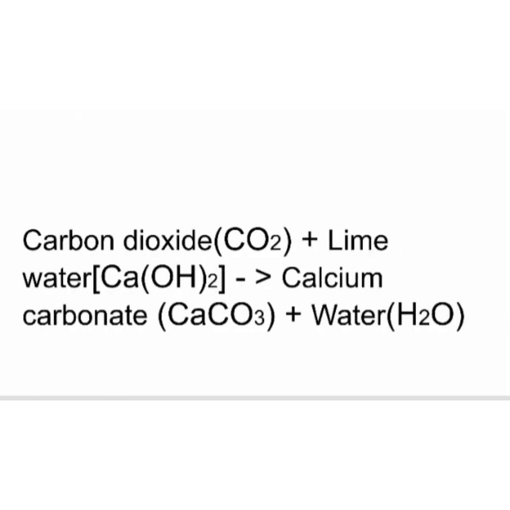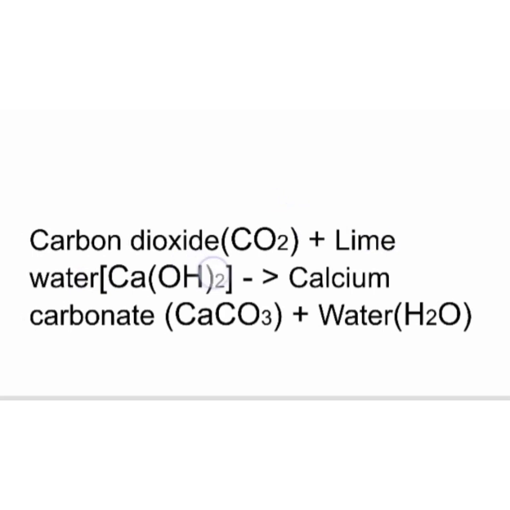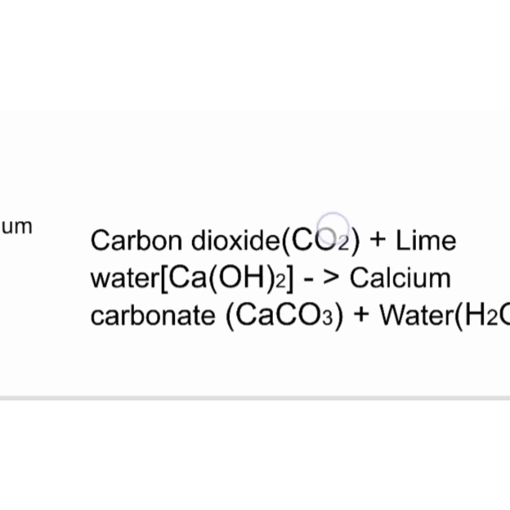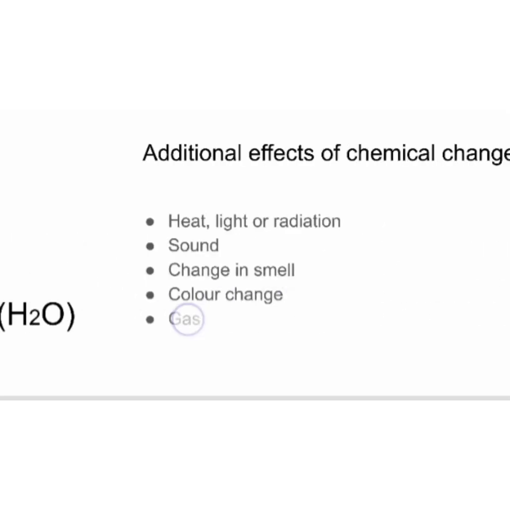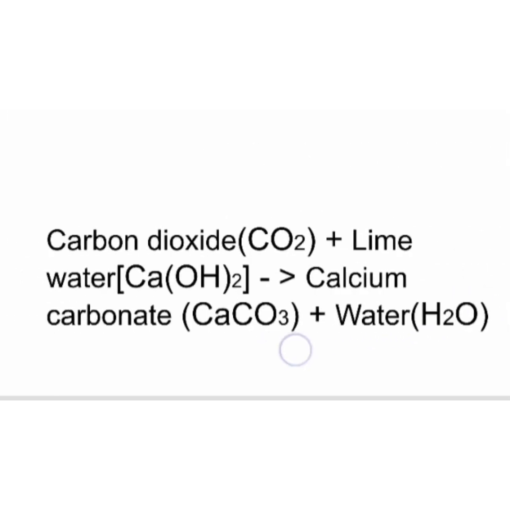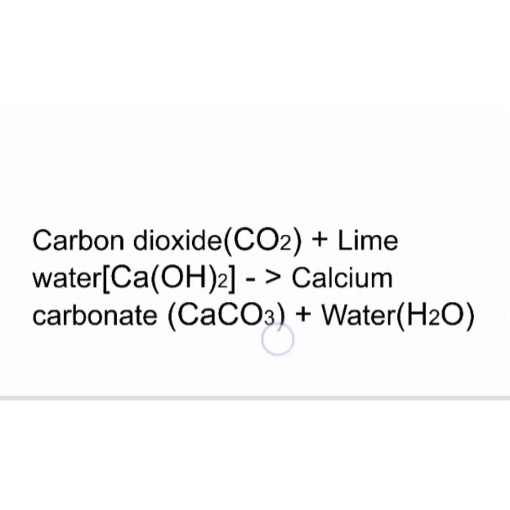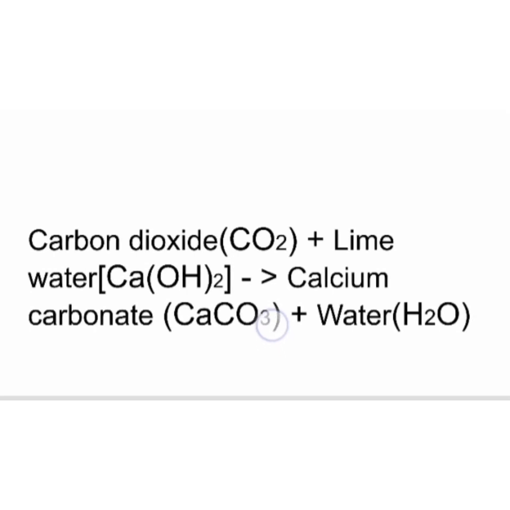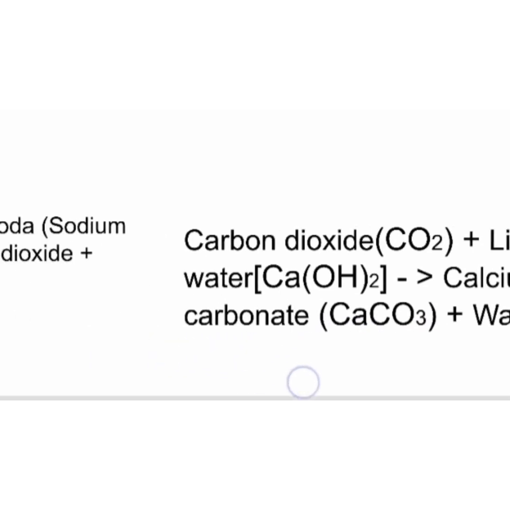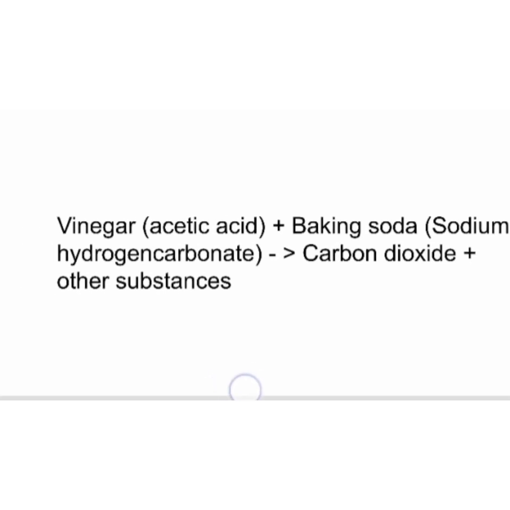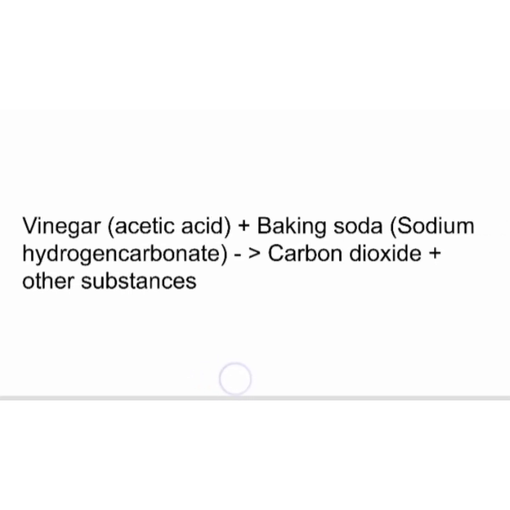Here we mix carbon dioxide with lime water. The formula for carbon dioxide is CO2. Lime water is Ca(OH)2. When we mix these, they produce calcium carbonate plus water. Calcium carbonate is CaCO3. That makes the lime water milky. Okay, so this is the reaction happening in the vinegar test.